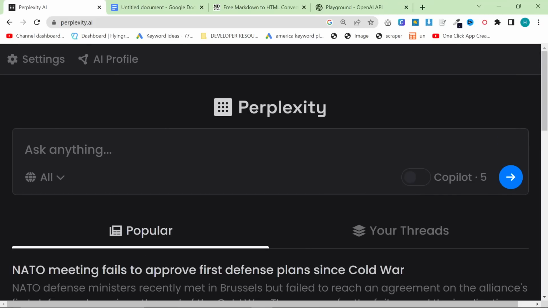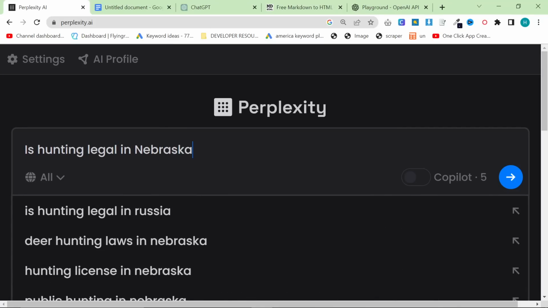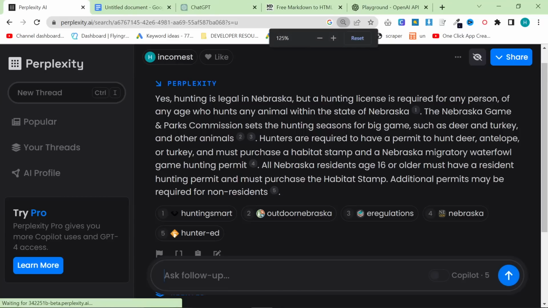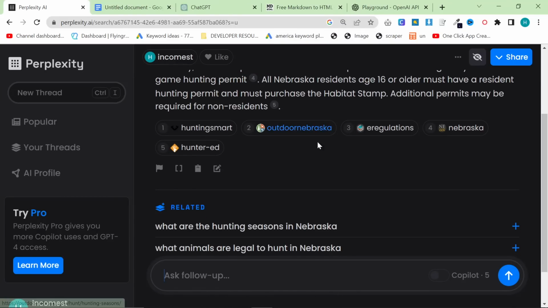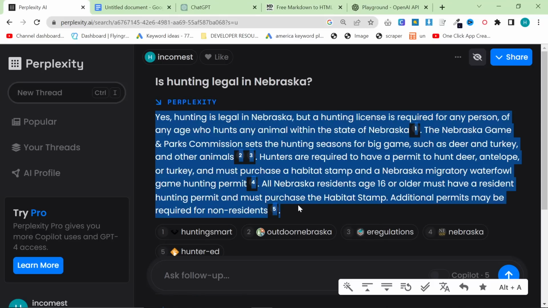So instead of that, what I'm going to show you is how to get that good information and how to use that information to then write an article using ChatGPT. So what we're going to do is we're going to be using hunting as an example. So is hunting legal in Nebraska? I don't know the answer to this question, but I'm assuming that it is, and it is. So yes, it is legal, but you need a hunting license, blah, blah, blah. And then this is already enough information to write an article, okay?